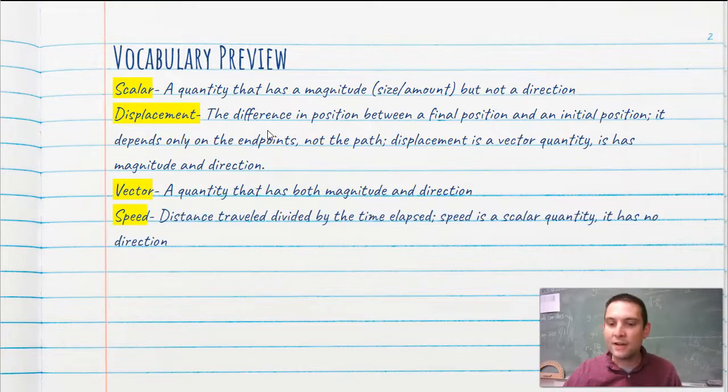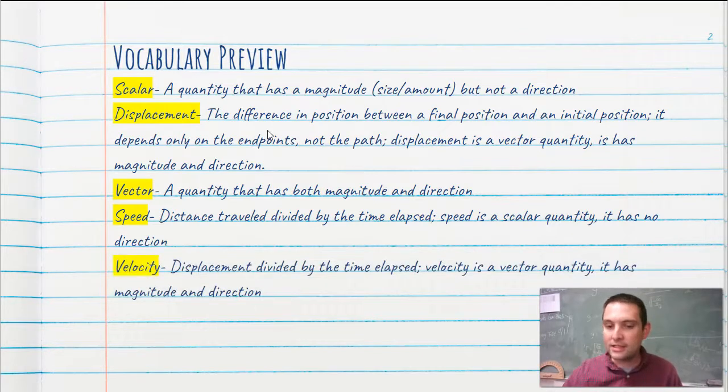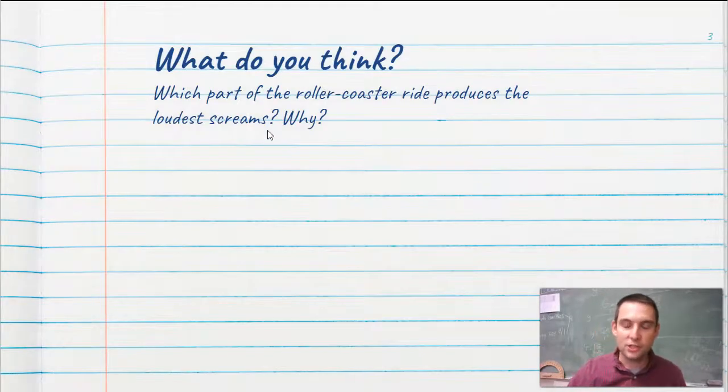Speed is distance traveled divided by the time elapsed. Speed is scalar, so there's no direction. Velocity is displacement divided by time elapsed. Velocity is a vector quantity. It has magnitude and direction.